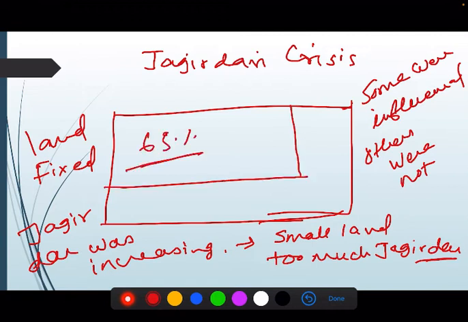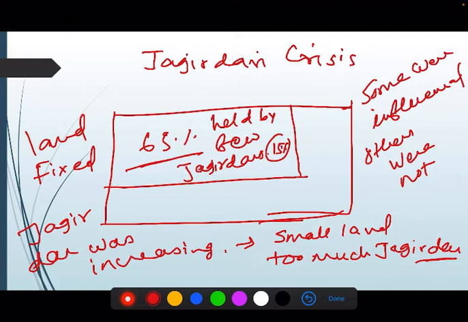The situation was that 65% of the land was held by a few Jagirdars, and the rest were sharing the others. We can say 15% of Jagirdars held 65% of Jagirs, and the rest were sharing 35%. So it caused frustration and jealousy among these Jagirdars. This was a crisis situation.